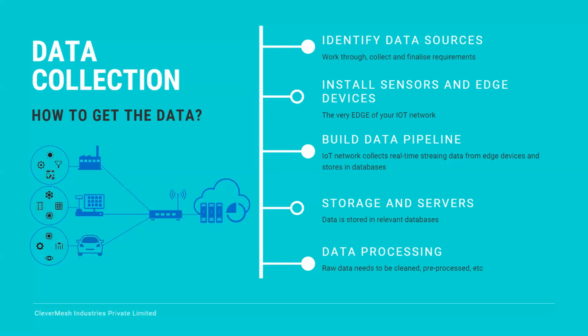Then you need to dig into that data to get the information that you want, right? You need to change that data into some particular format, or you need to remove the garbage data. You need to remove the null values, or the values that you don't want to read. So there are all these sorts of things, and you need to connect your sensors and edge devices to your server, or to some other source. All this is done with the help of a data pipeline. This is a huge part of what we call data engineering. If you are not familiar with that, this is part of data engineering.